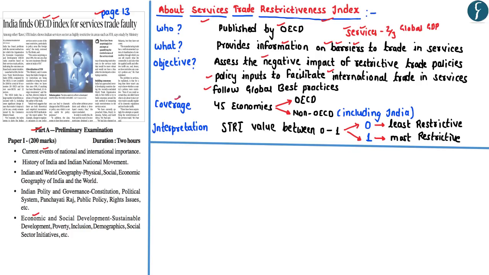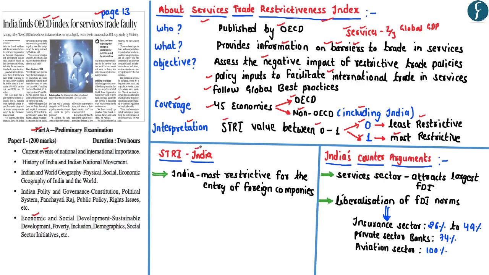With respect to the coverage of this particular report, it is to be noted that it is not only applicable to the OECD countries, it is also applicable to the non-OECD countries as well, including India. Overall, it measures the trade restrictiveness in 45 economies across the world. And in order to interpret this index value, the value of STRI is always between 0 and 1, wherein 0 would denote the least restrictive trade practices, whereas 1 would denote the most restrictive trade practices.